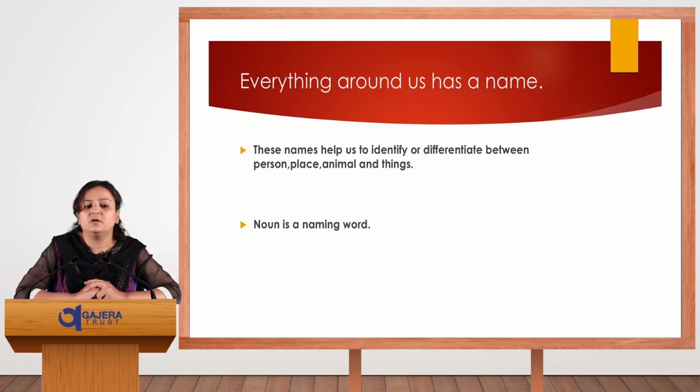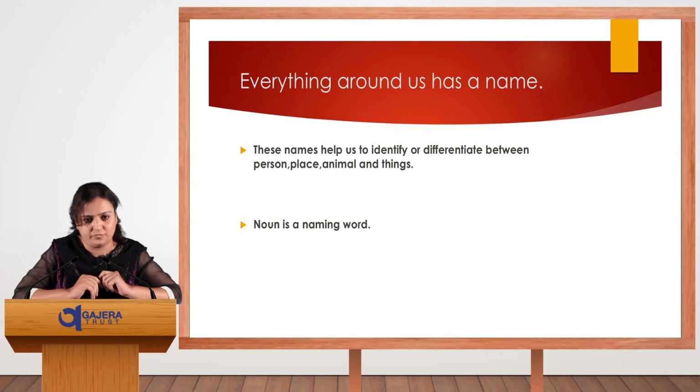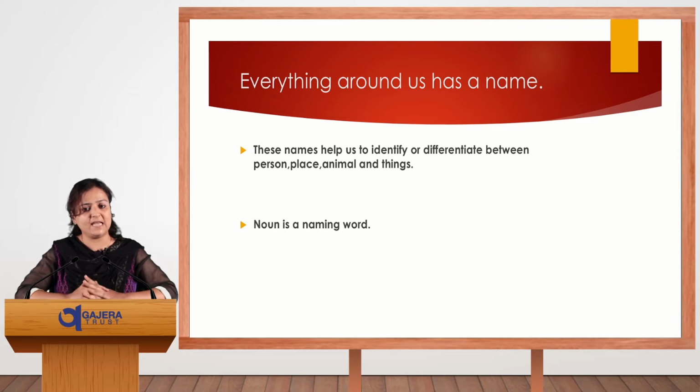Everything around us has a name. Our world is full of nouns. These names help us to identify or differentiate between person, place, animal and things, because noun is called a naming word.